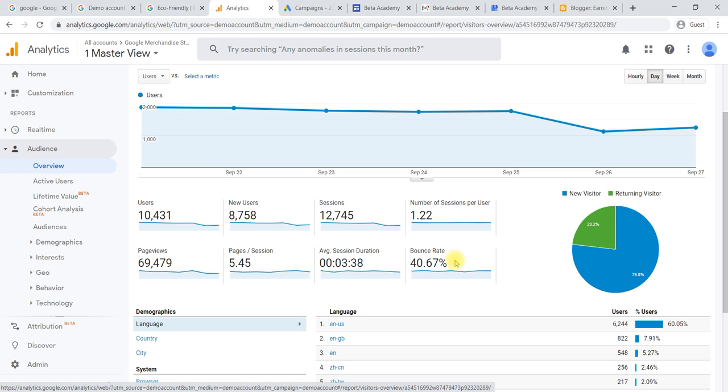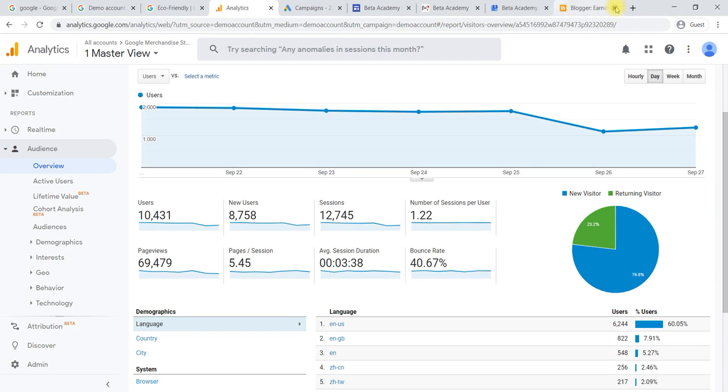For example, they log in like this and immediately close it. Then we call it a bounce. In the sense, by mistake they logged into your website. So bounce rate should be minimum. At least they have to spend some time on the website, then only they will be able to read or go through the content you have written on your website.